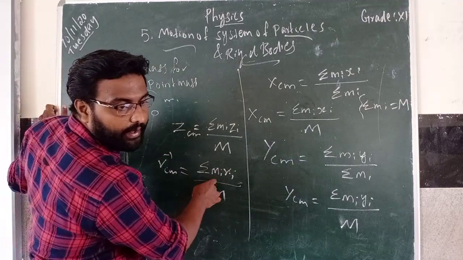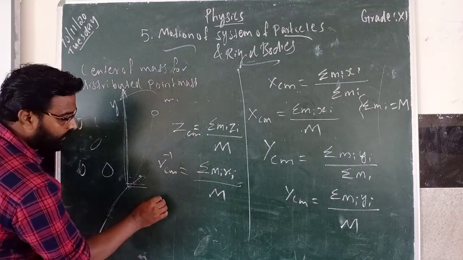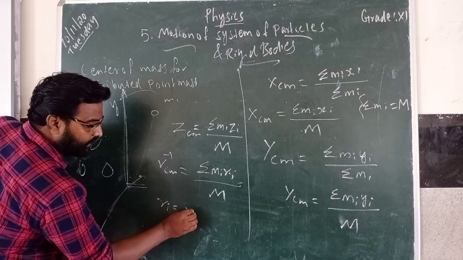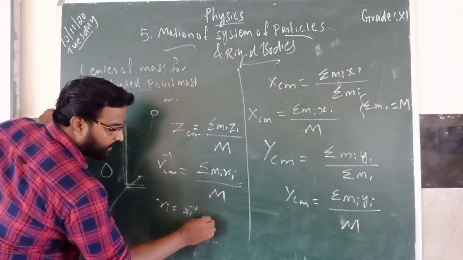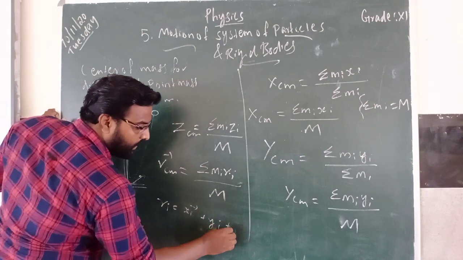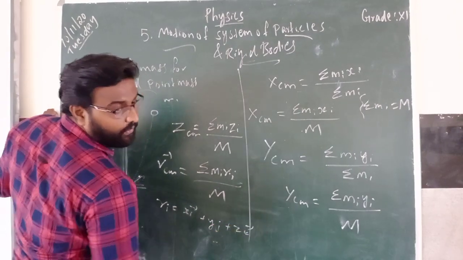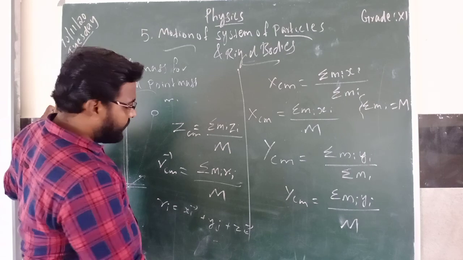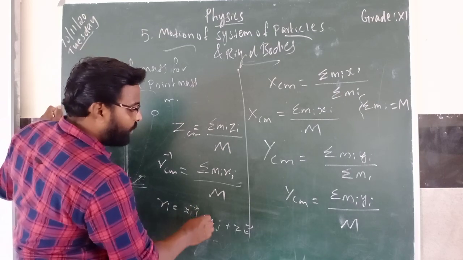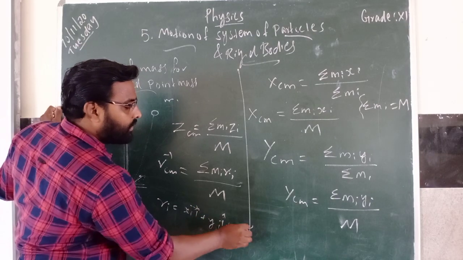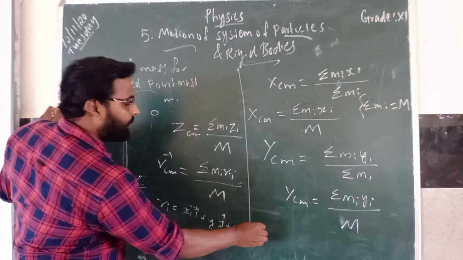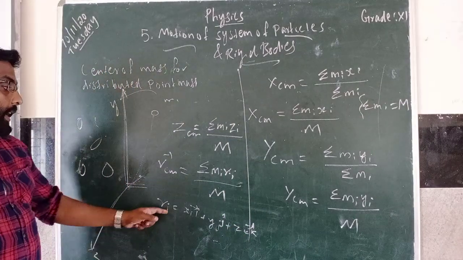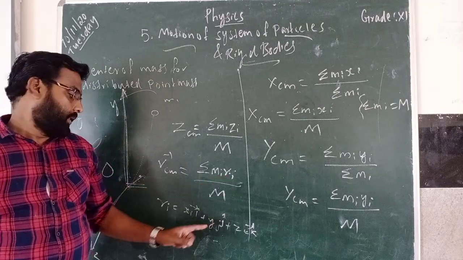Ri means Xi plus Yj plus Zk vector, with i, j, k unit vectors.